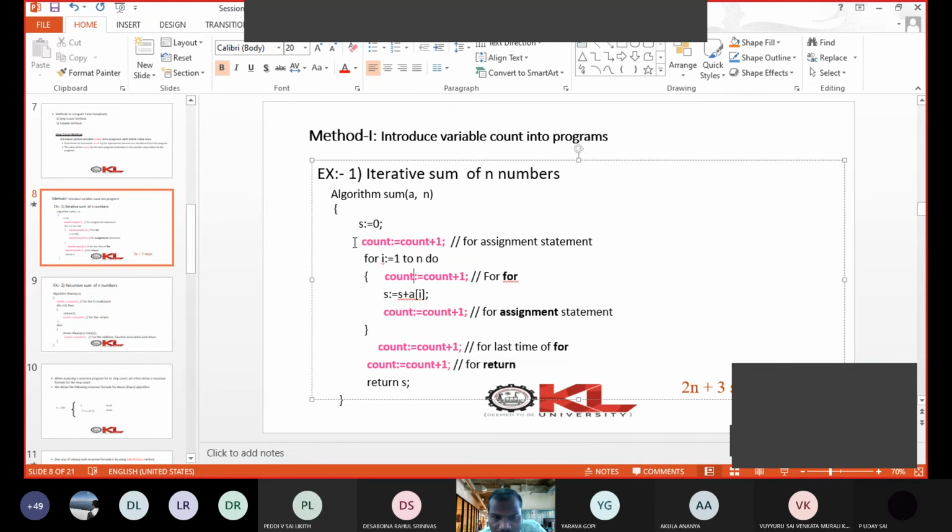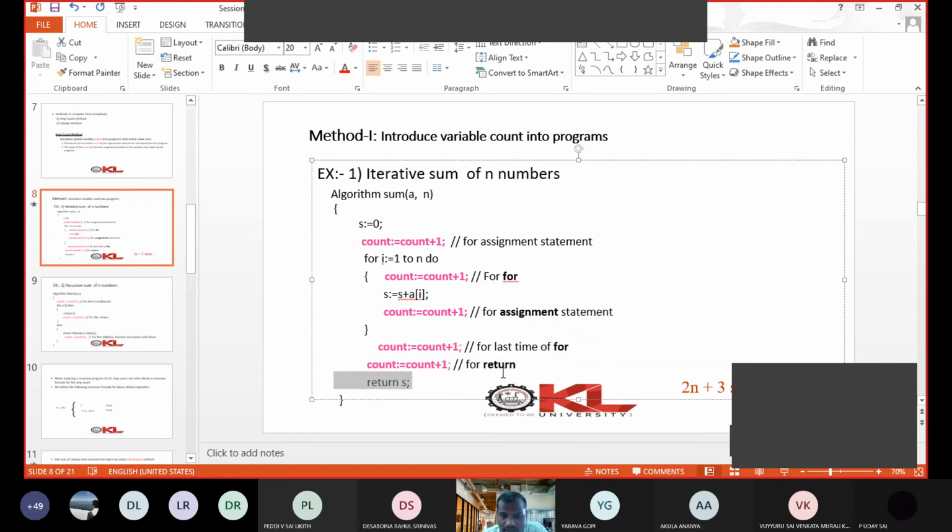So to count that n plus 1th time, we have taken the statement count equal to count plus 1 after the for loop. Then finally we are returning the value of sum. After returning we exit from the program. That is why before this return only we increment count.